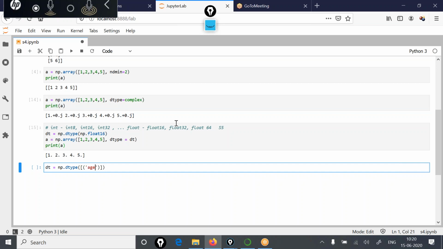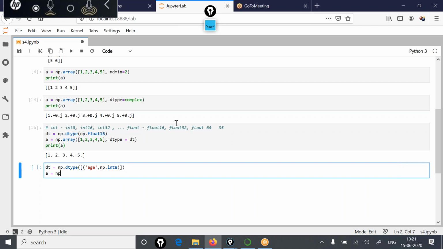Let's say age, a variable of type np.int8, and let's say a is equal to np.array 10, 20, 30 with dtype is equal to dt. So here also we have created a data type dt is equal to np.dtype, but now we have given it a name as age of this type, np.int8.